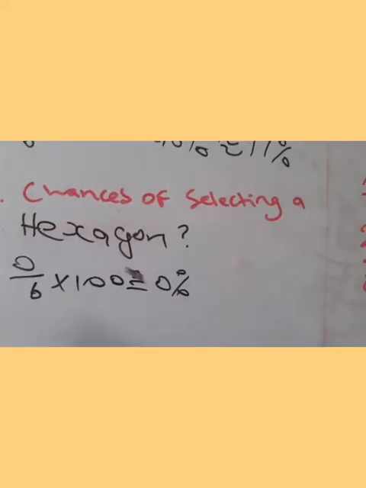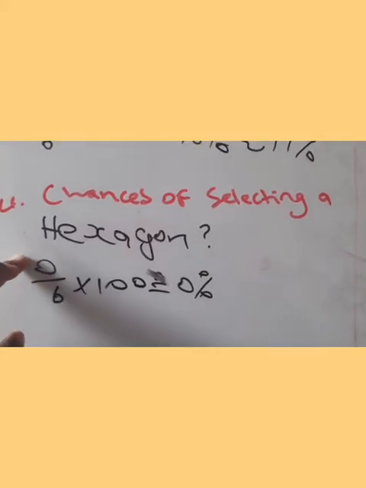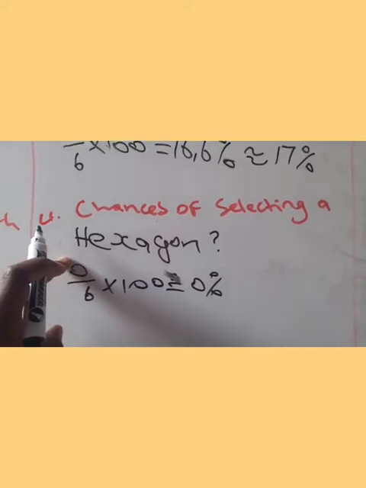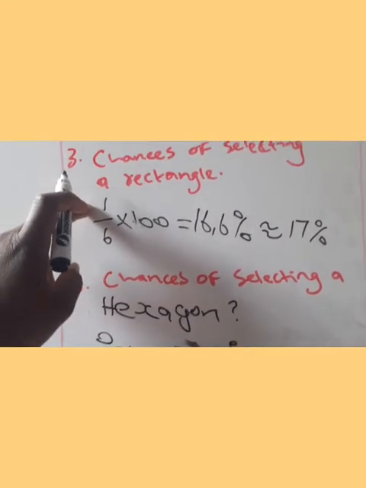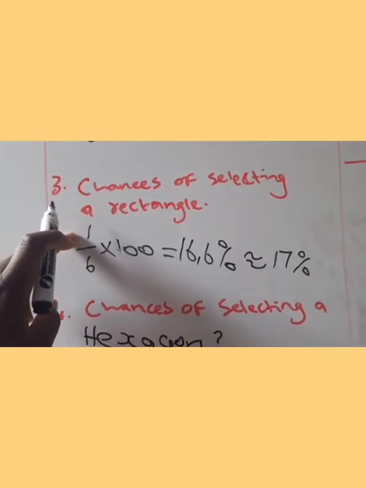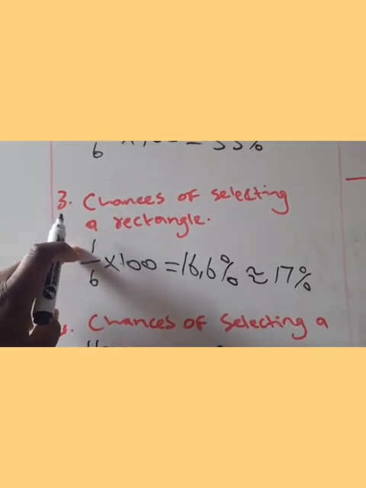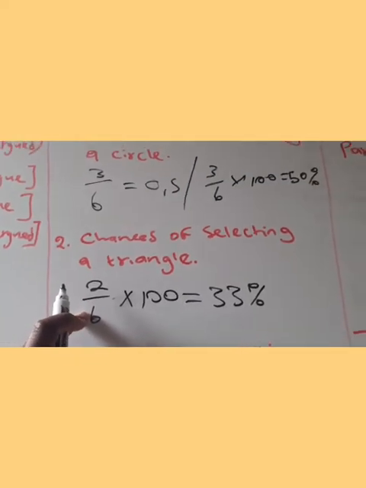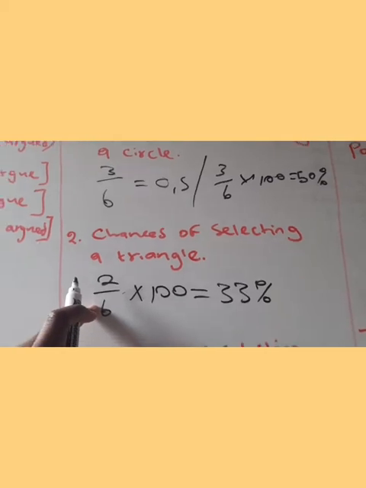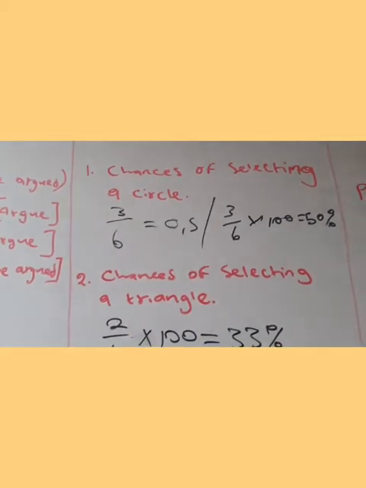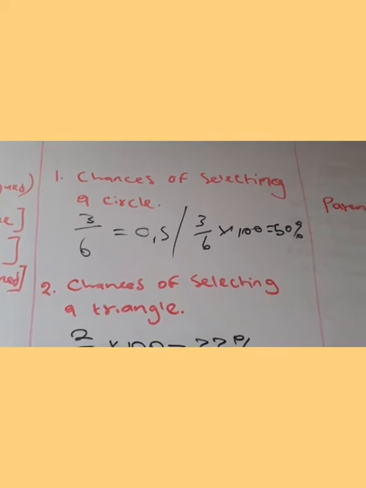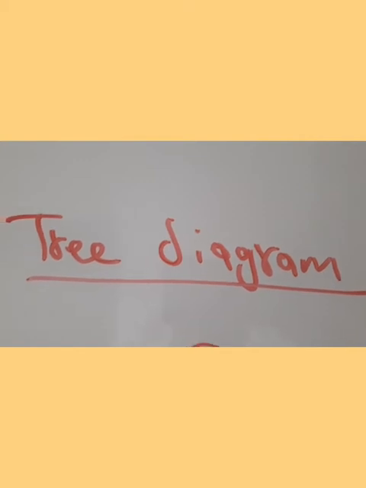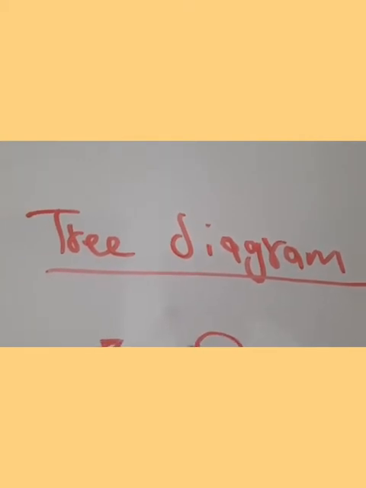So this is impossible. According to the terminology that we've learned, this is impossible. The 17%, this is unlikely. This would also be unlikely, the chances are low. Then this has a very high chance, which is 50%. This is probable. Okay, so I'm now going to show you the tree diagram.